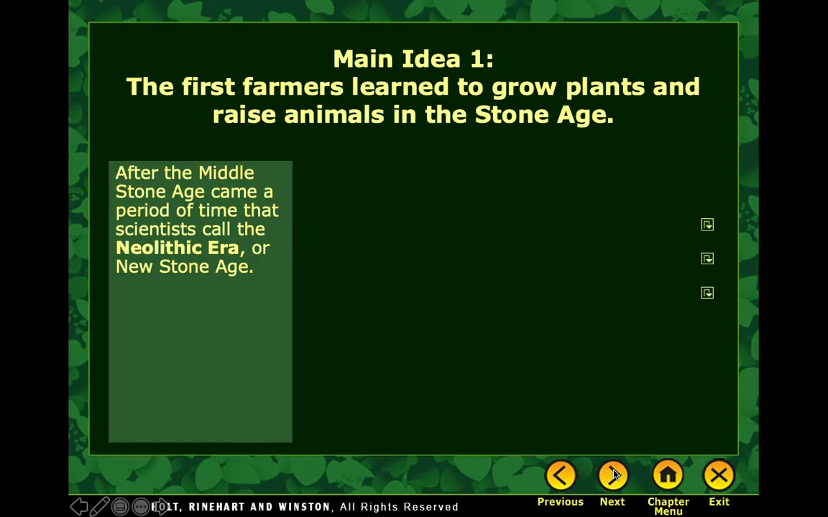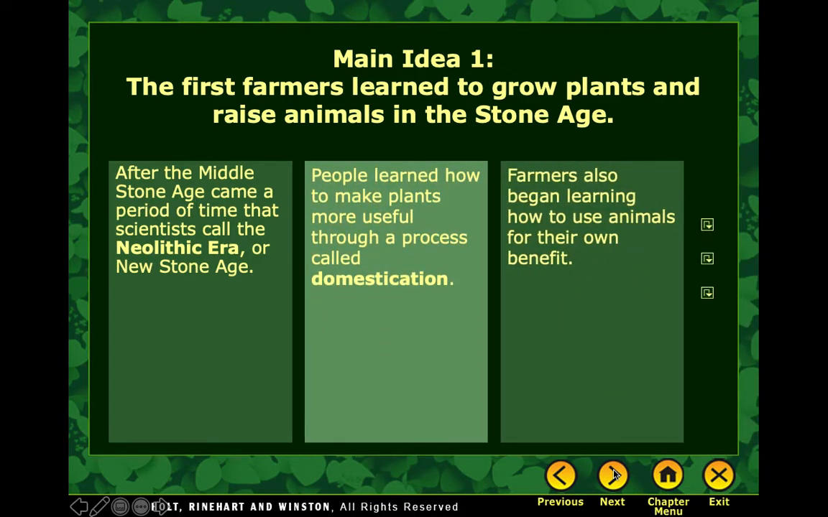So we can see that after the Stone Age came, there was another one. It was called the Neolithic Stone Age or Neolithic era. Neo meaning new, lithic meaning stone. So as you can see, the prefix tells what time. Paleo means old, Meso means middle, Neo means new, and lithic means Stone Age.